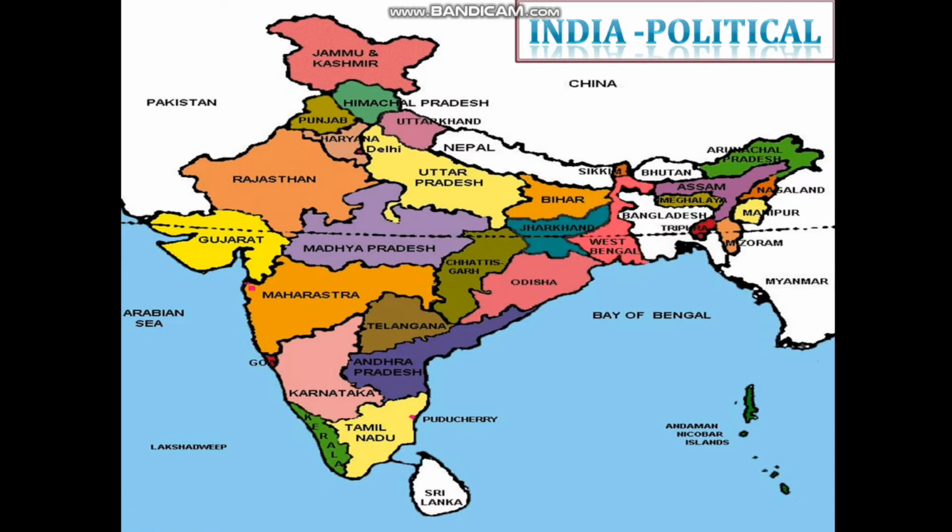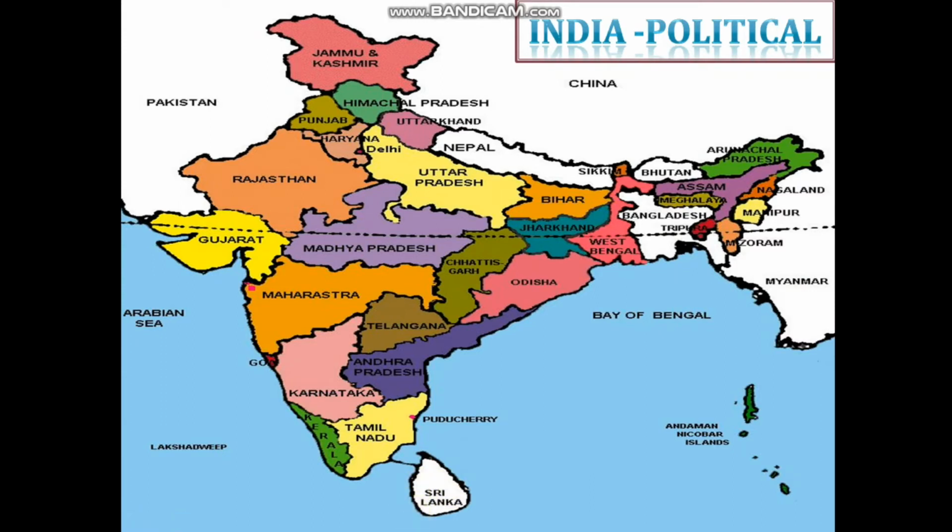So, look at this map. You'll see that India shares its boundary with many countries. Pakistan and Afghanistan are in the west and northwest, Nepal, Bhutan and China in the north, Bangladesh and Myanmar in the east, and Sri Lanka and Maldives in the south.